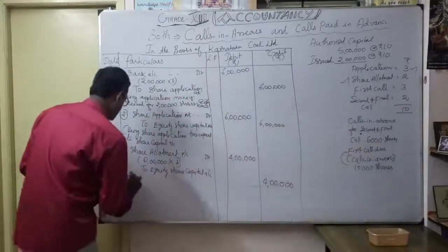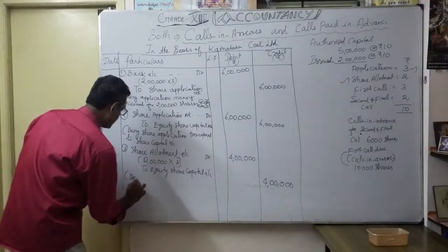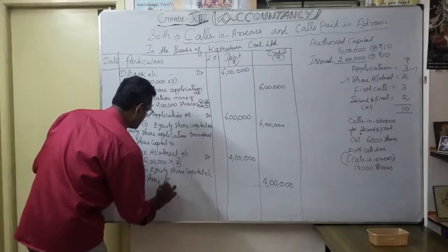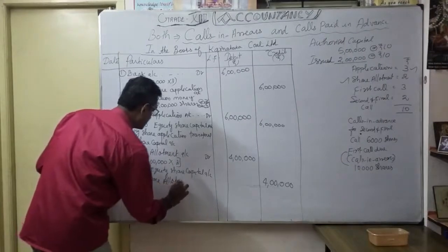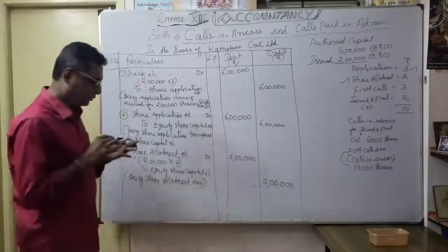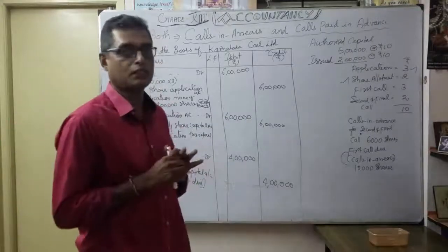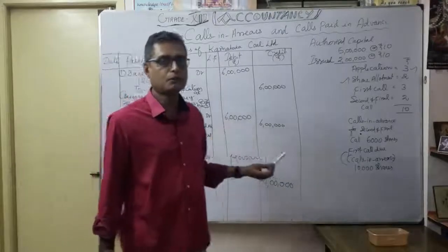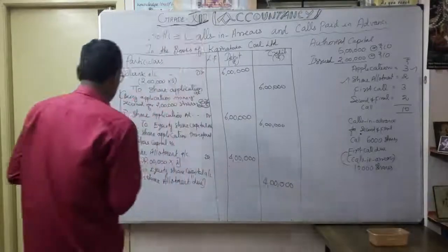So what is the narration, as you know: being share allotment due. So you want to know how much money you will expect through share allotment. As you know, 4 lakhs. Here there is no question of share allotment due, so the entire money is received. What is the fourth one?